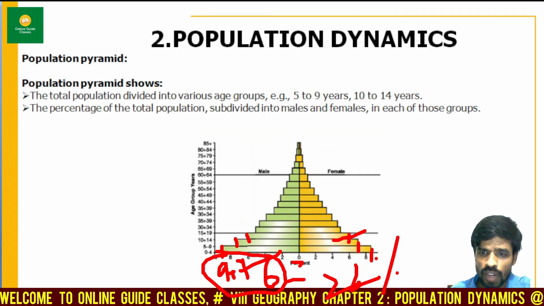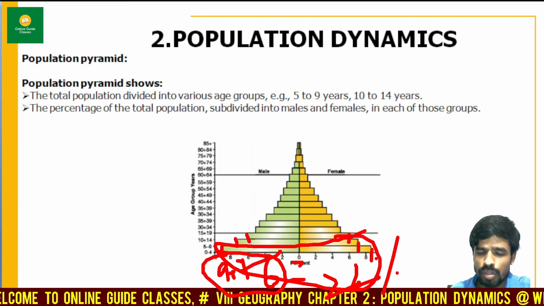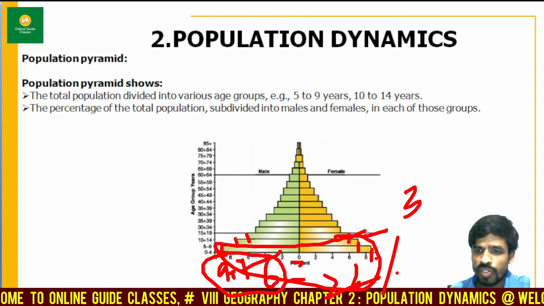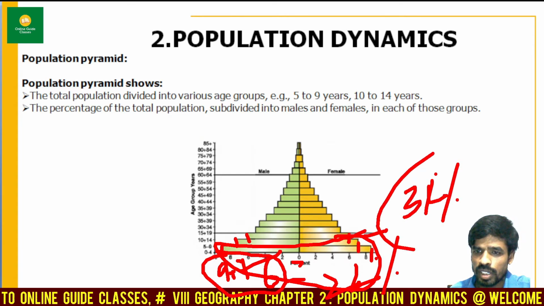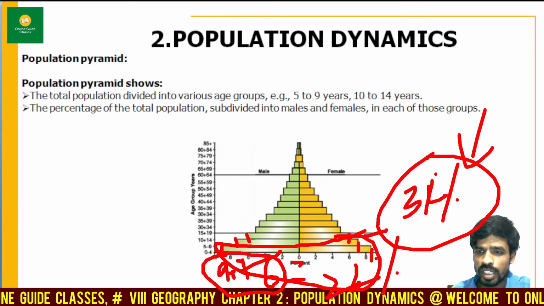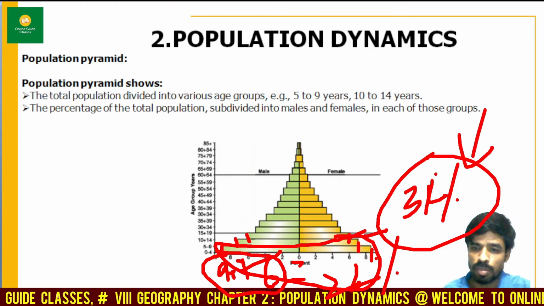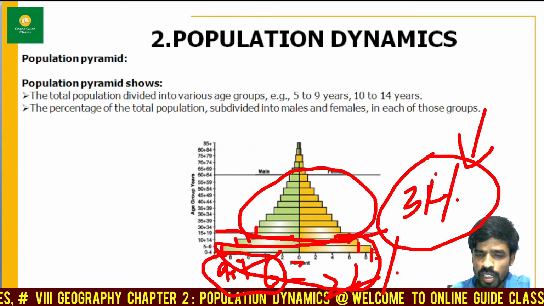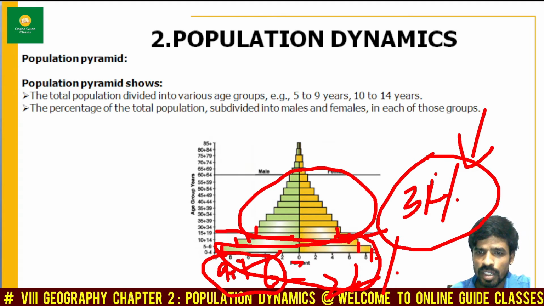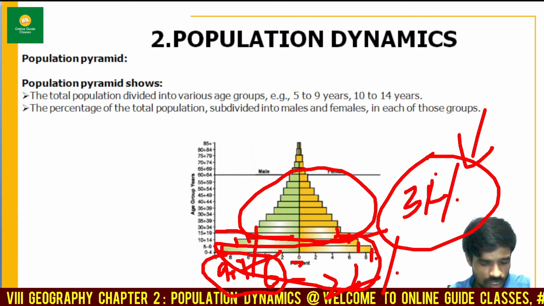If you see the average percentage of these people according to the 2011 census, it is almost 34%. The children are above 34%. I'm talking about the India census according to the 2011 census, my dear friends. What happens over here? You can also count males, right? How many males are there? How many females are there? You can see by looking at these diagrams.